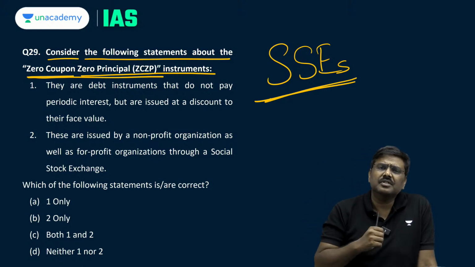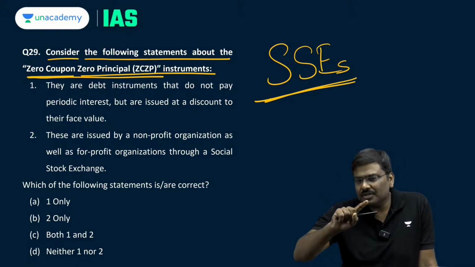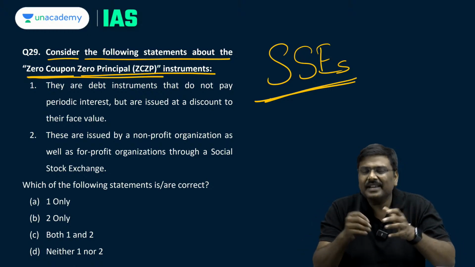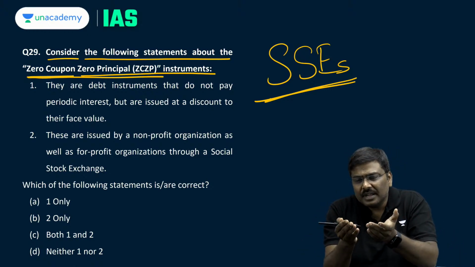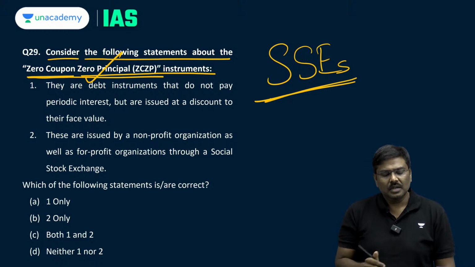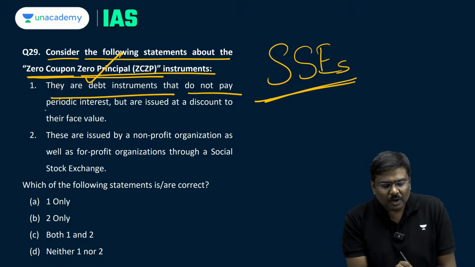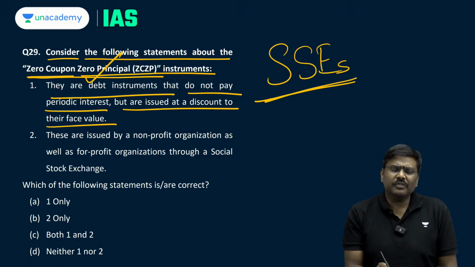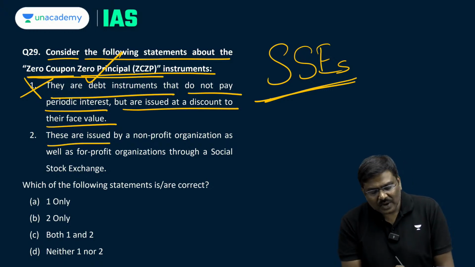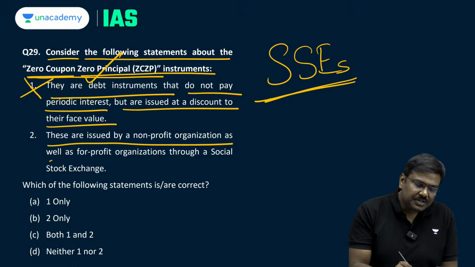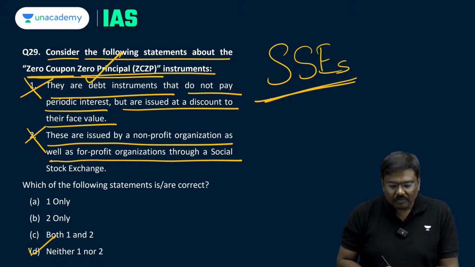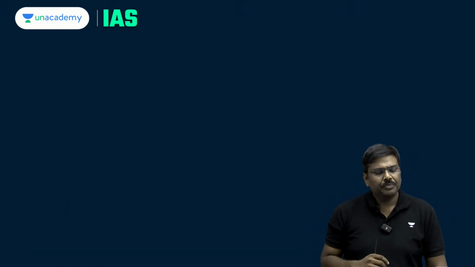Under the social stock exchange, for-profit social enterprises or non-profit organizations will be listed there, and these non-profit organizations will issue instruments which are called zero coupon, zero principal instruments. They are debt instruments that do not pay periodic interest but are issued at a discount to their face value. Statement 1 is wrong. These are issued by non-profit organizations as well as for-profit organizations. This statement is also wrong. Both the statements are incorrect. Right option for question number 29 will be option D, neither 1 nor 2.